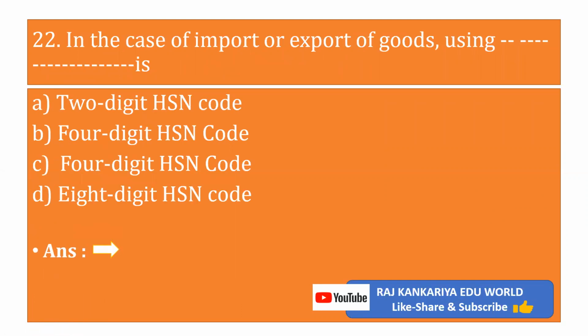Next objective number 22. In the case of import or export of goods, using is mandatory. A 2-digit HSN code, B 4-digit HSN code, C 6-digit HSN code, D 8-digit HSN code. The correct answer is 8-digit HSN code in case of import or export of goods.